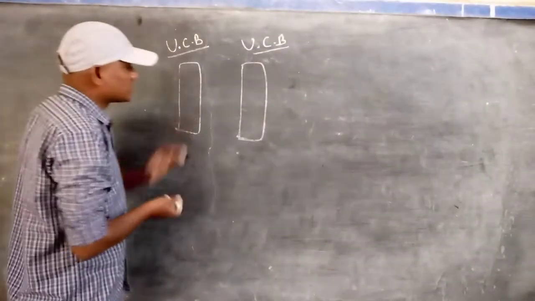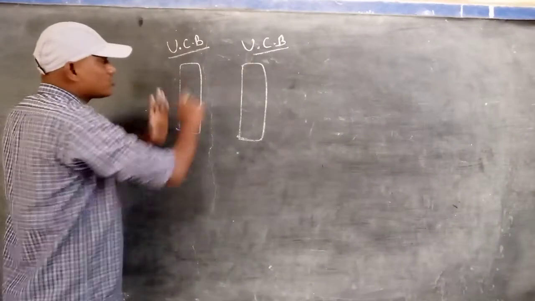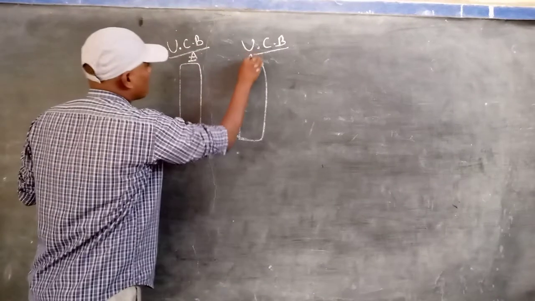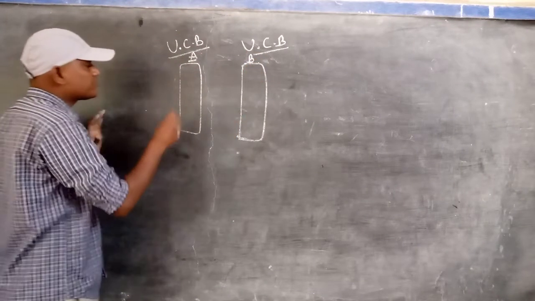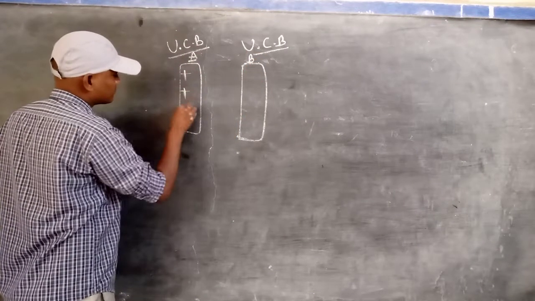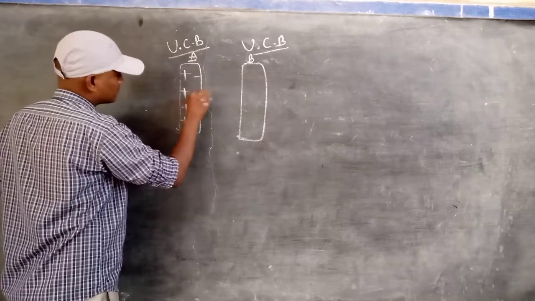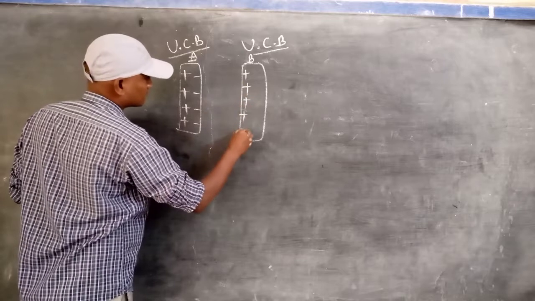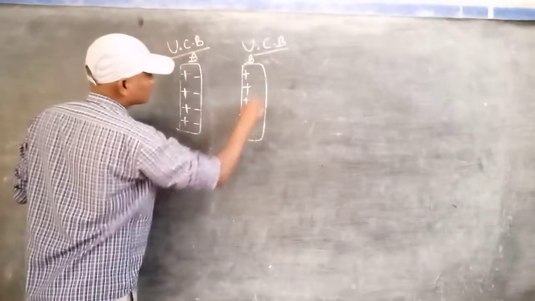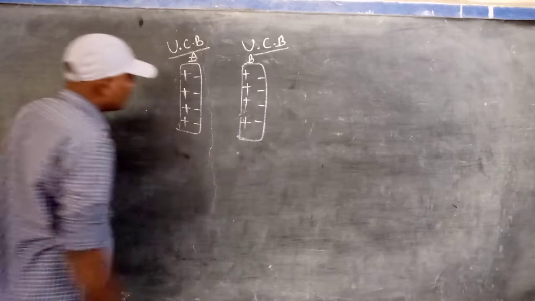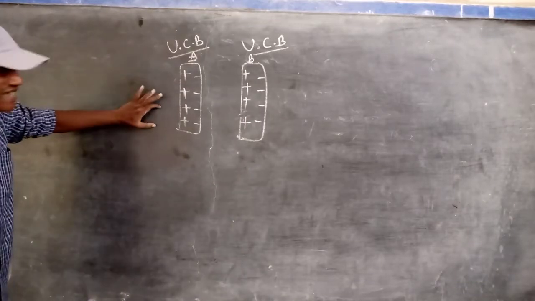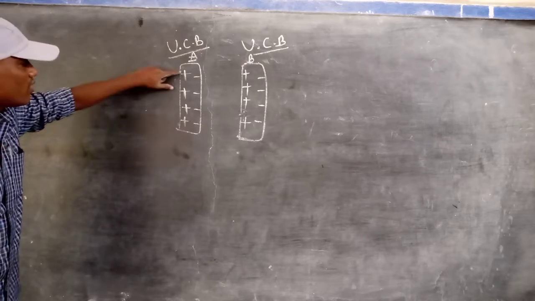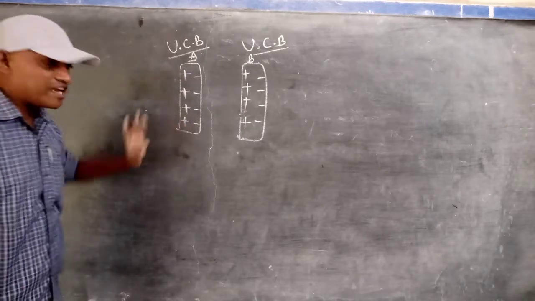Okay, so this is the way of it. Now these two uncharged bodies we have taken: this is body A and this is body B. For understanding, we assume that body A contains 4 protons and 4 negative charges.